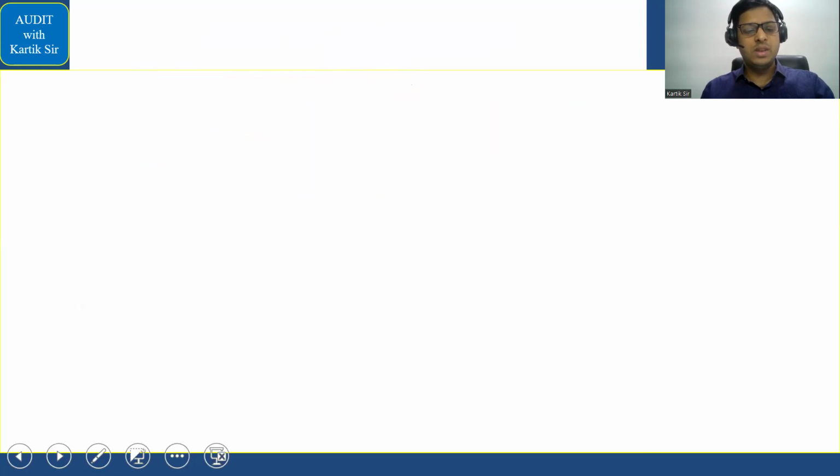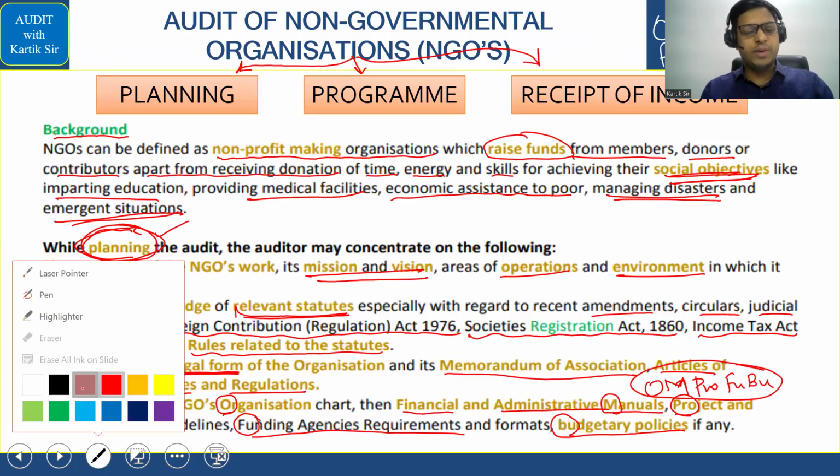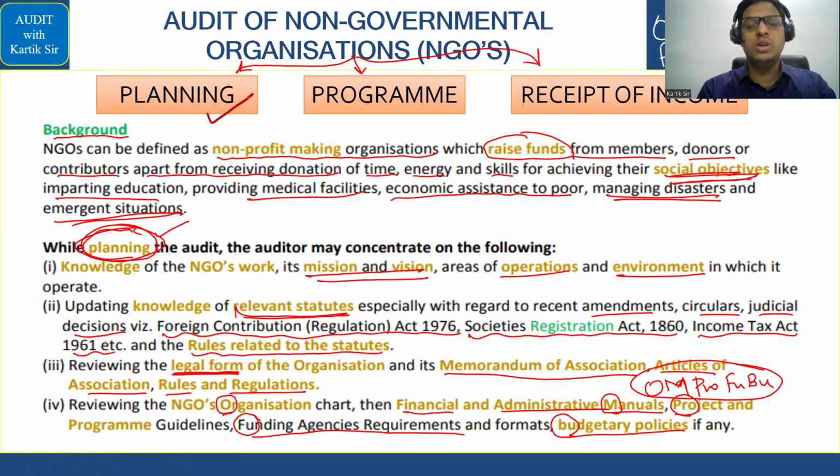Let's move forward. Now after this we did a very nice part called audit in relation to NGO. ठीक है? An audit of NGO का मैंने spread already दिया हुआ है यहाँ पे. That is how we'll do the planning in relation to the NGO. Program क्या रहेगा? So audit करते समय आप क्या क्या चीज का ध्यान रखोगे? And finally it is your receipt of income. ठीक है?